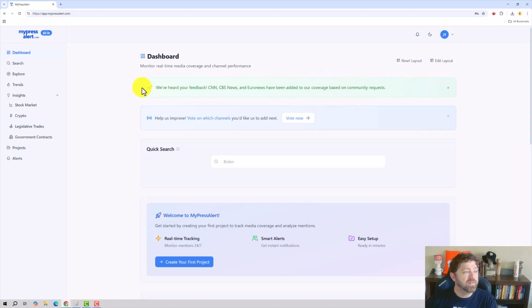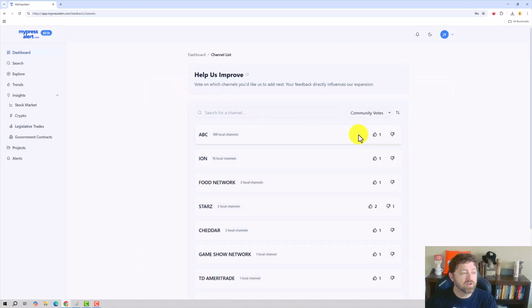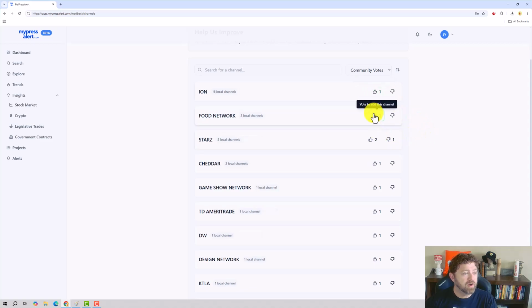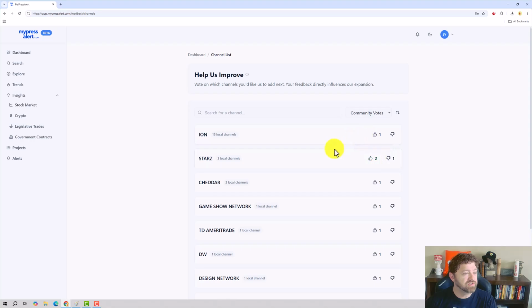All right, so it looks like they have added some new news sources: CNN, CBS, and Euronews. Go ahead and get rid of that. They have a vote here on channels that they could add next. Let's go ahead and jump into that vote. ABC, I think that's pretty important. Food Network. I don't know why people think Stars is important. Cheddar, Game Show Network, TD Ameritrade, Design Network, Magnolia Network. I don't know what KTLA is. Is that like a Los Angeles TV station or something? All right, well, I voted on 2. I think that's pretty good.